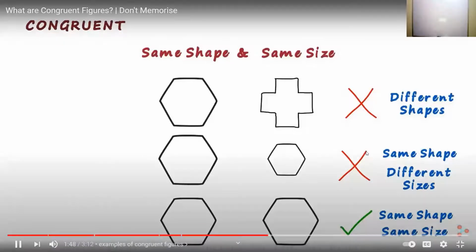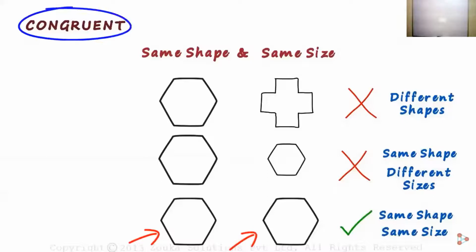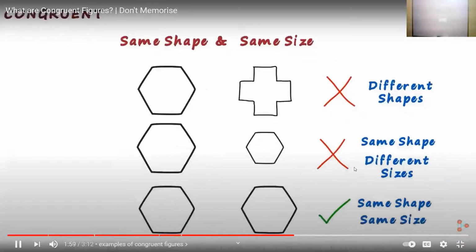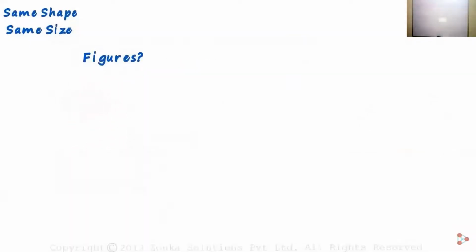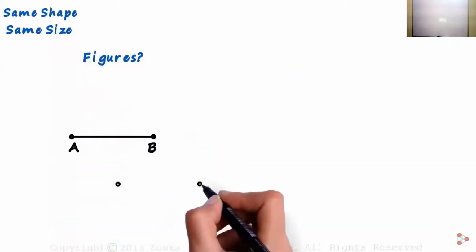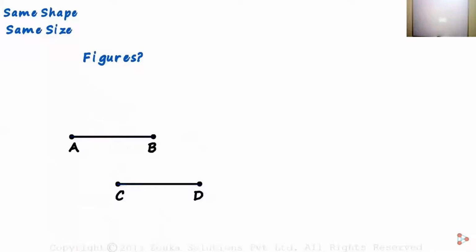But we place a figure on the other to know if they are congruent or not. So how can we say if two figures are congruent or not? We need to understand a simple concept first. Is it only figures that can be congruent? Consider two segments, segment AB and segment BD. Both measure 3 units. Can we say that they are congruent? Of course we can. Segment AB is congruent to segment BD.